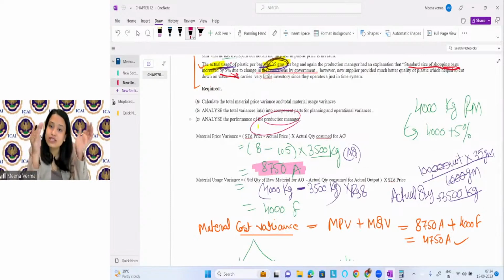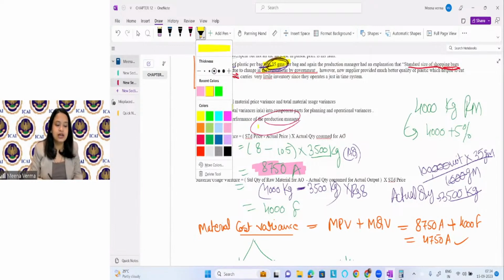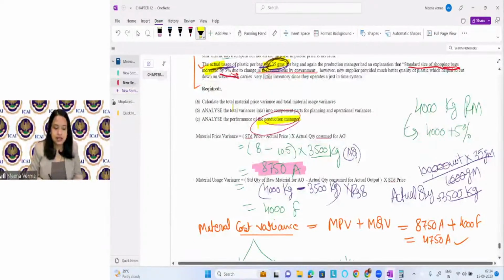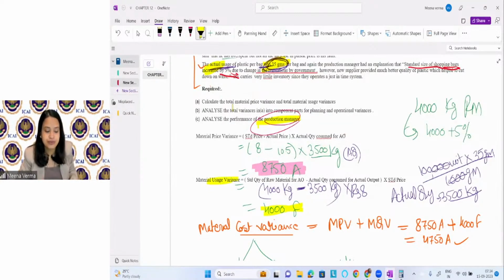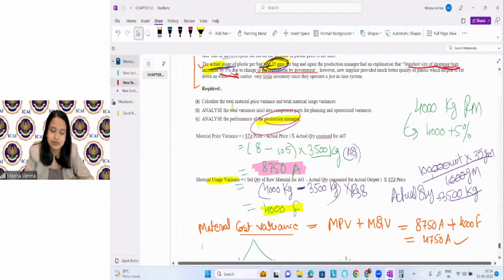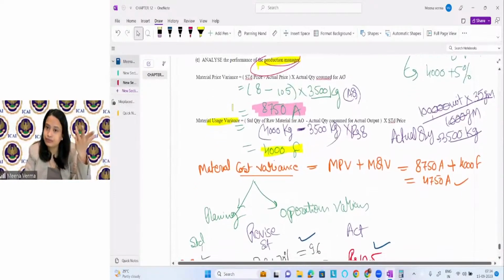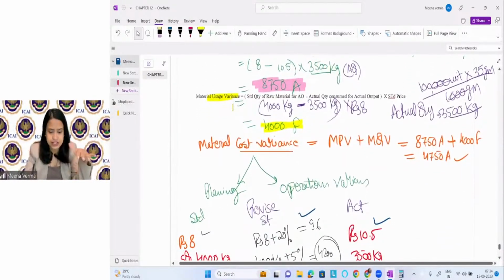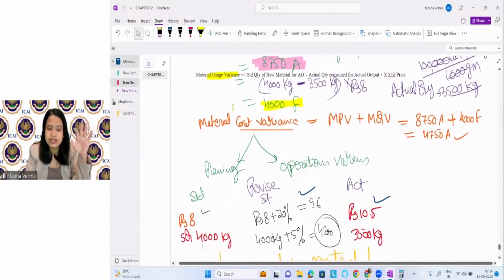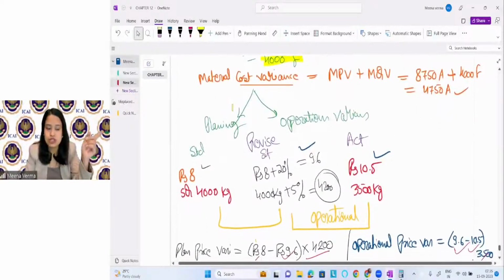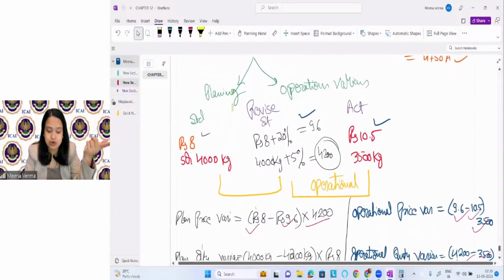You can see how much standard quantity was required to consume, and what actual quantity he is consuming. Is it good or not? What I can see, it is good, right? I can see a favorable variance in case of the production manager. Standard minus actual, right? It is coming favorable. So the point is that his performance is good, but we have classified this more in detail. So let's see how much the production manager is responsible, and how much the strategic level manager is responsible.